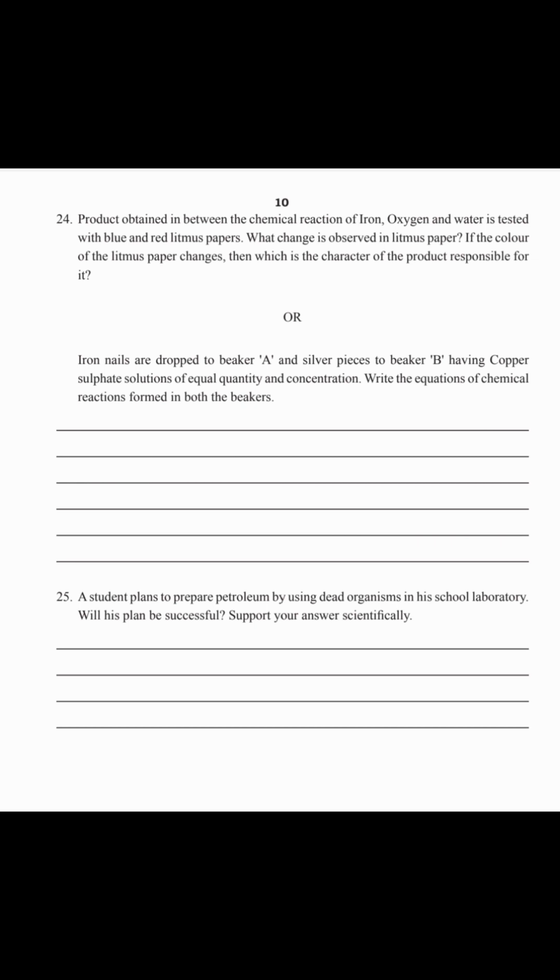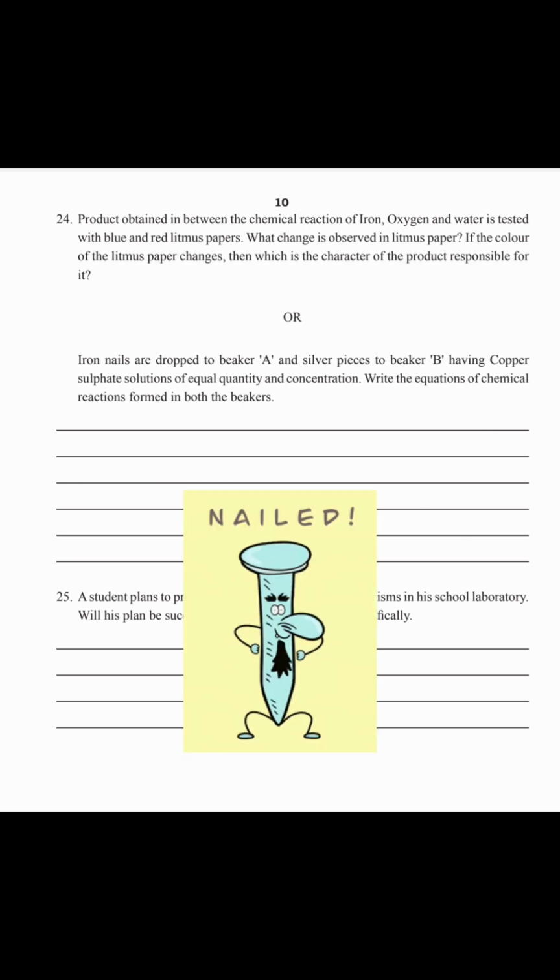24th question or question, iron nails are dropped into beaker A and silver pieces into beaker B having copper sulfate solutions of equal quantity and concentration.